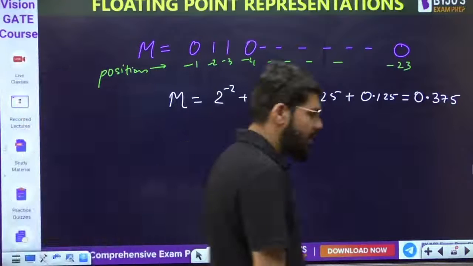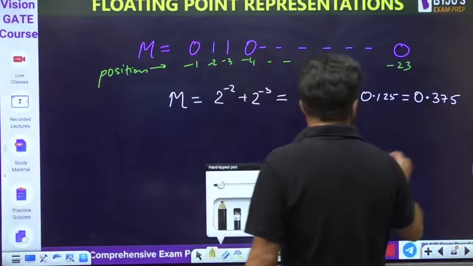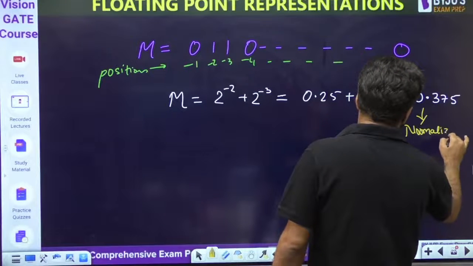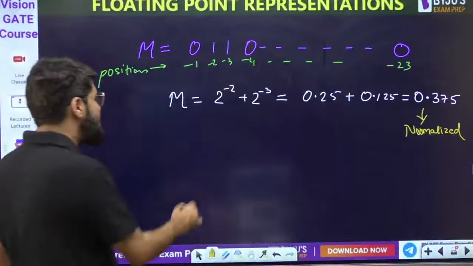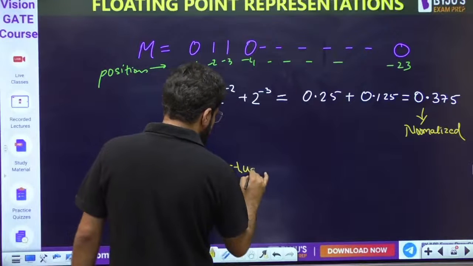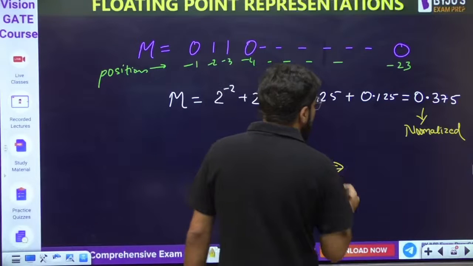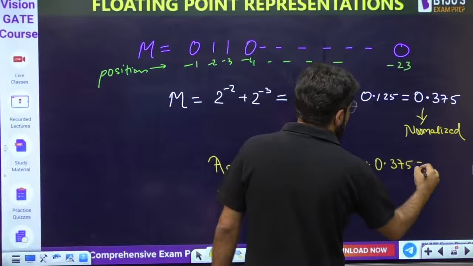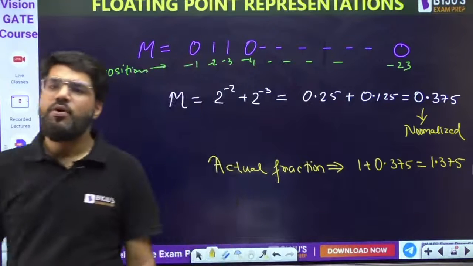0.375. Okay? But as I taught you, this is the normalized value, the normalized fraction. So what is the actual fractional part? It is 1 plus the normalized value, no? That means it is 1.375. It is known as 1.375.